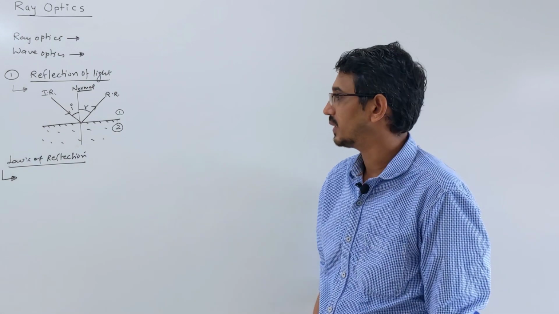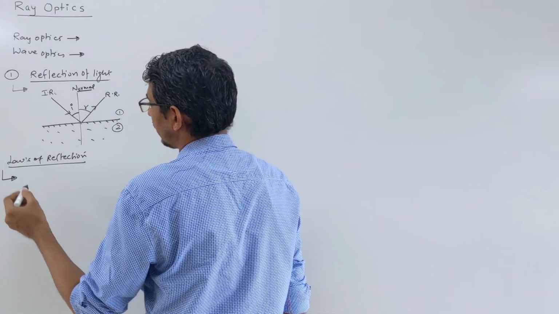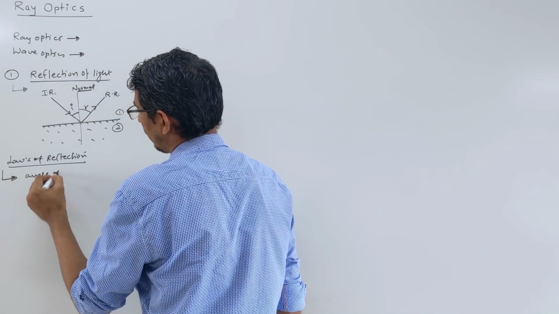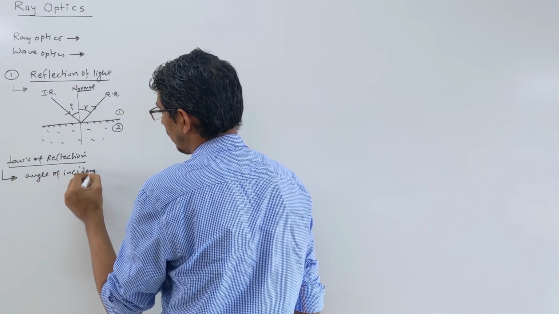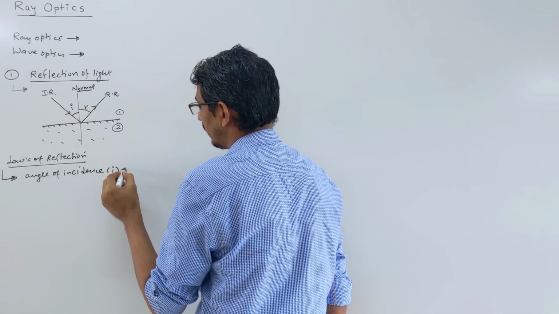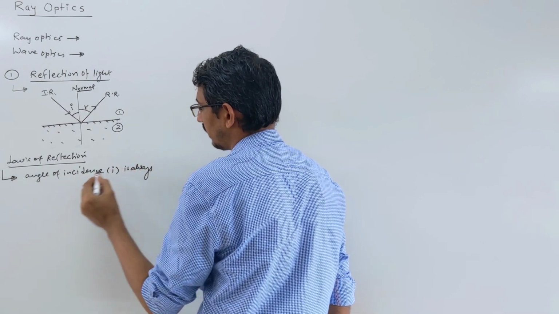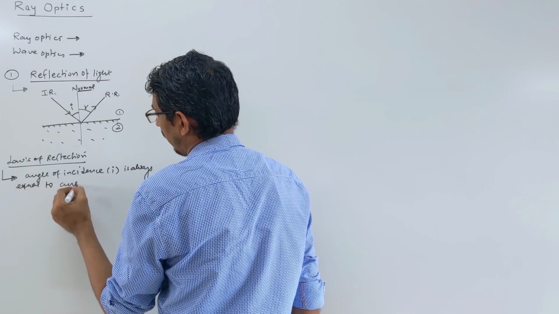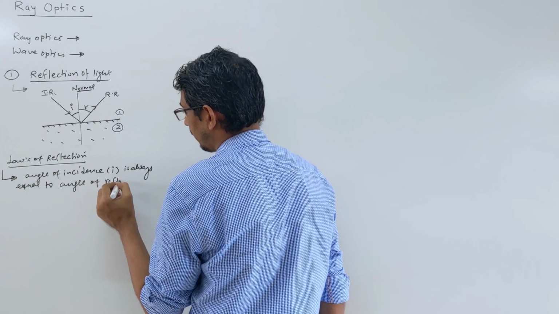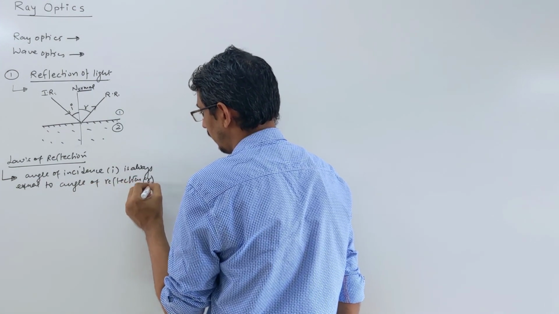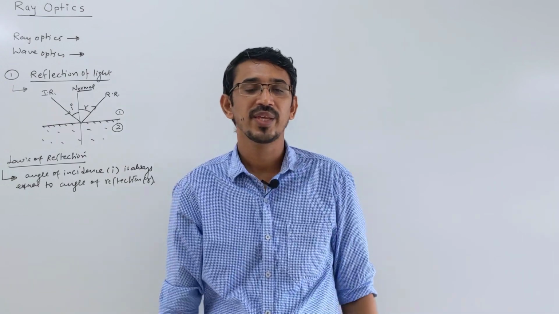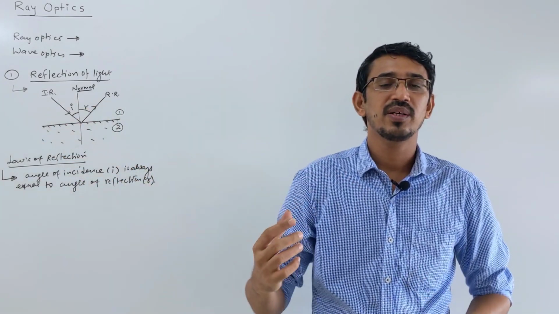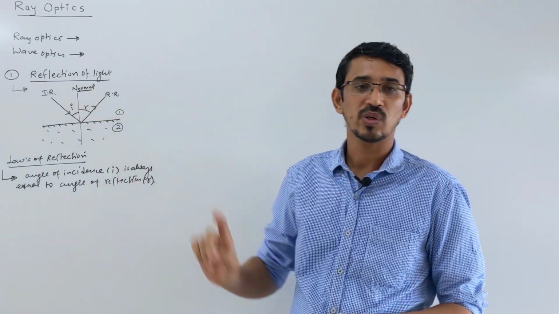Yes. So what are the laws we know? We know that the angle of incidence, i, is always equal to the angle of reflection. Yes, we have been learning these laws since childhood. The angle made by the incident ray is exactly the same as the angle made by the reflected ray with the normal, right?